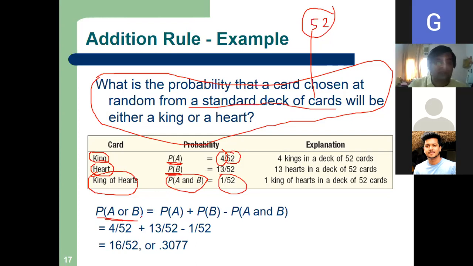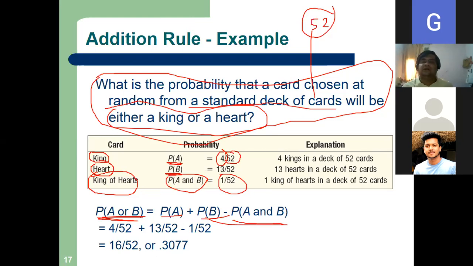Now we have to calculate P(A or B), the probability that it is either a king or a heart. So we need to calculate the probability of the event that either a king or a heart will occur. So what is our formula? Probability that a king will occur plus probability that a heart will occur minus the probability that king of heart, or you can call king and heart, will occur.